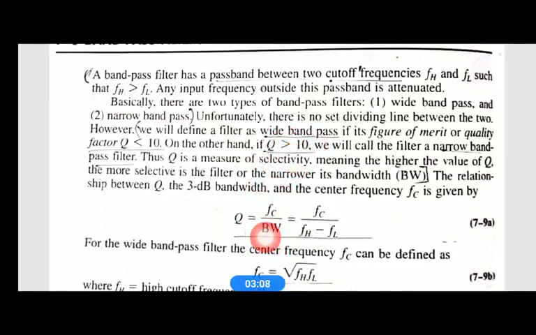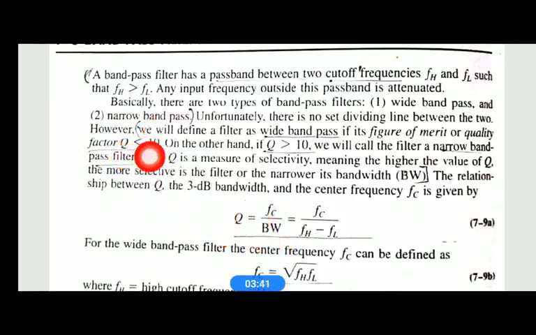So for a quality factor greater than 10, the bandwidth is very narrow, so it is a narrow band pass filter. If bandwidth is wide, the quality factor will be less because Q is inversely proportional to bandwidth. This equation clearly says that if bandwidth is wide, Q is less.